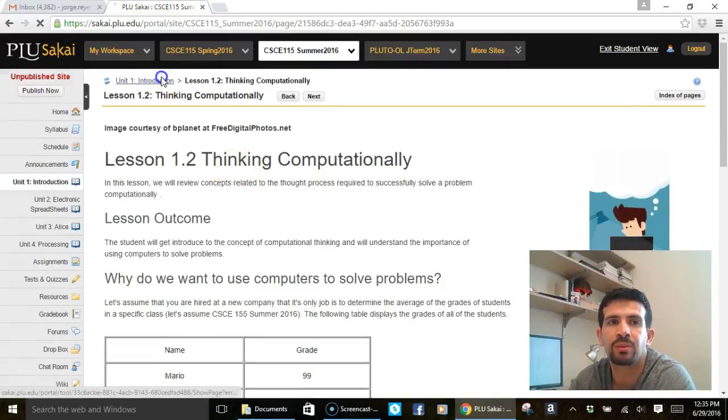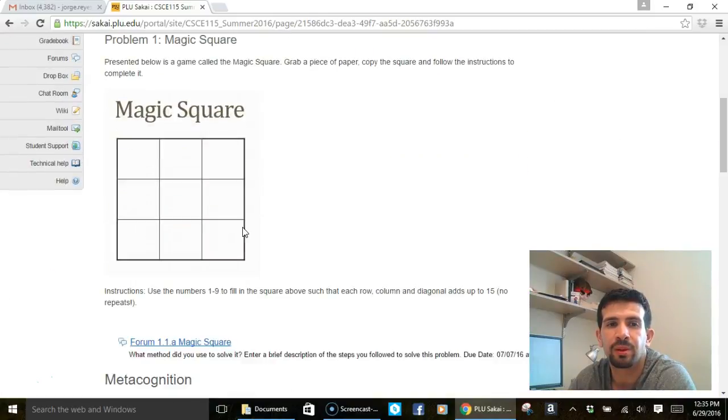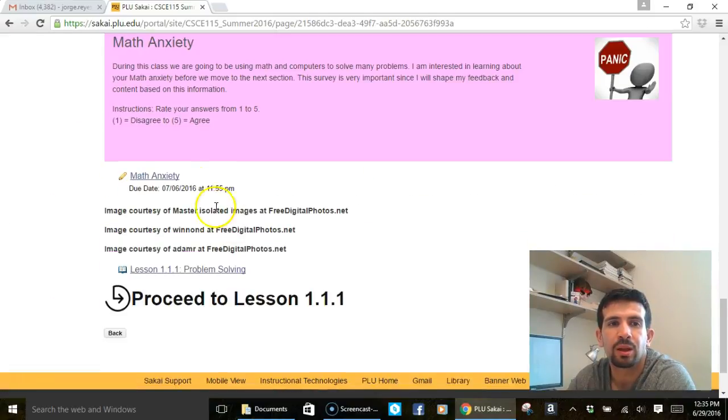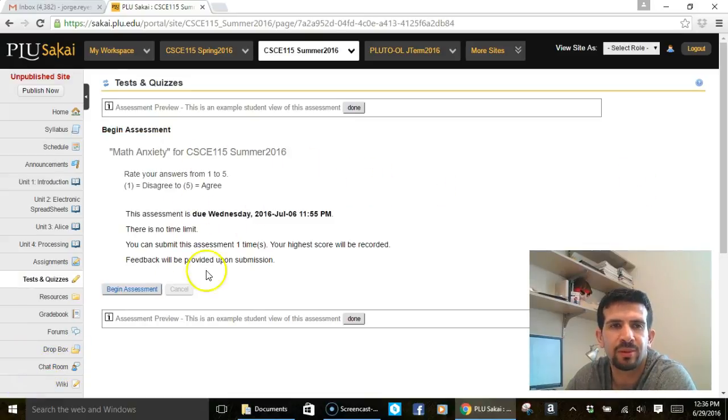So, if I want to go back, I go to 1.1 Introduction, 1.1 Thinking About Thinking, and in here I have my math anxiety. If I click in here, observe this is not available yet because I'm before the dates. So I'm probably going to go and, with the magic of technology, change the dates. So with the magic of technology, I was able to enter our math anxiety test. If you see, it has some instructions in here and it tells you the due date.